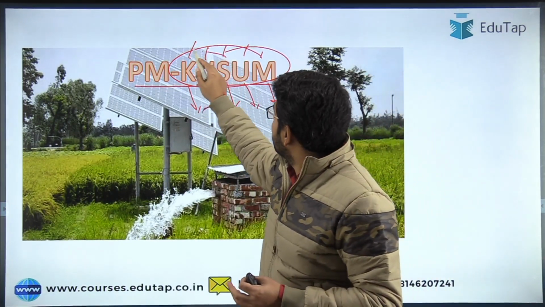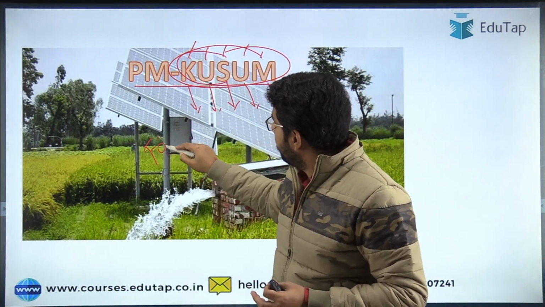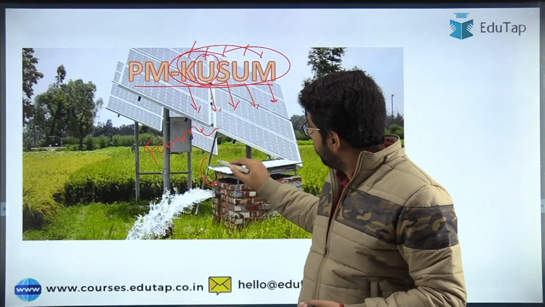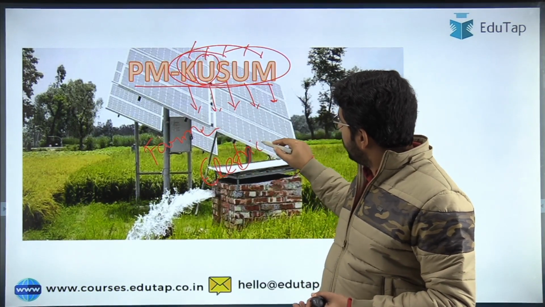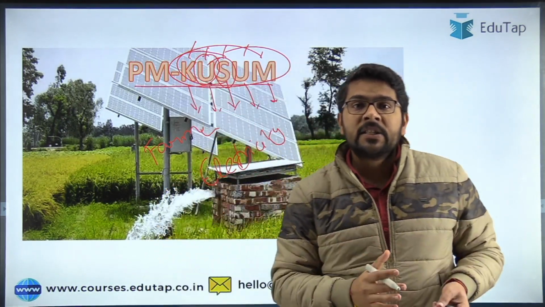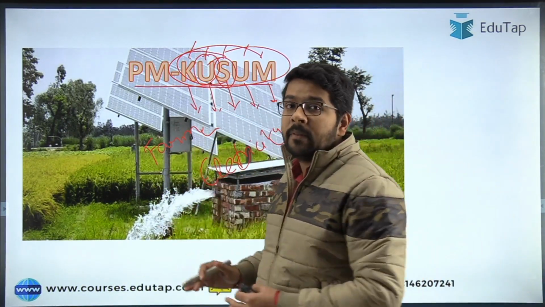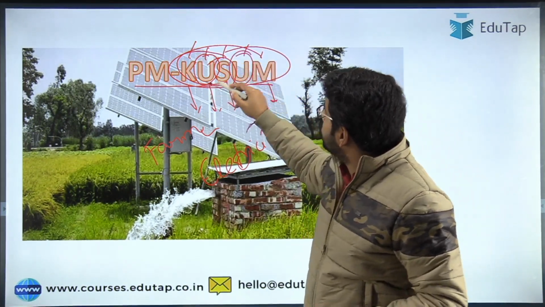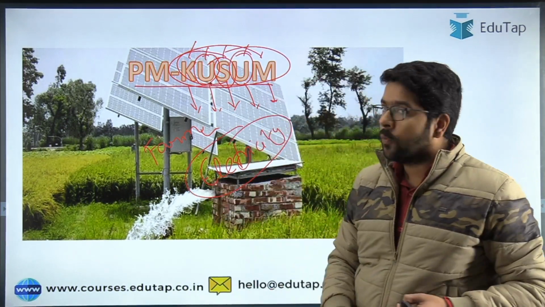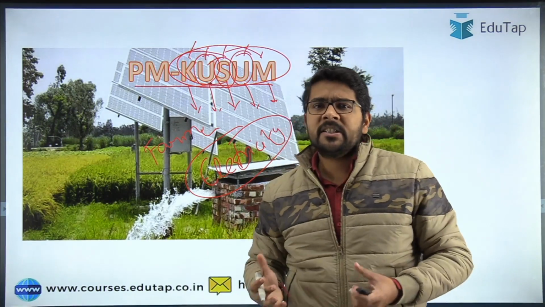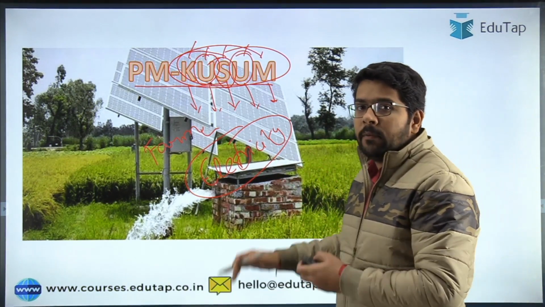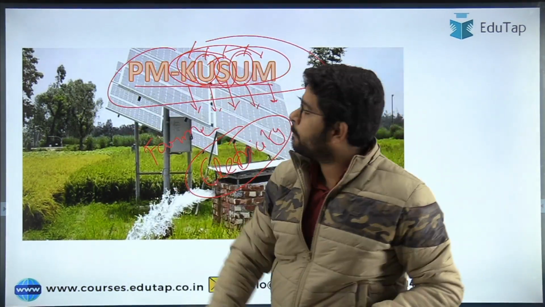So if you see, Kisan, first thing is farmer, then Urja means electricity, and then there is Suraksha. So there is something related with electricity security to the farmer in this scheme. Then there is Evam Uthan Mahabhiyan. So this scheme has something to do with electricity as well as some additional benefit the farmer will get. What it is, we will get to know while we cover the scheme. So this is the gist of this particular scheme.